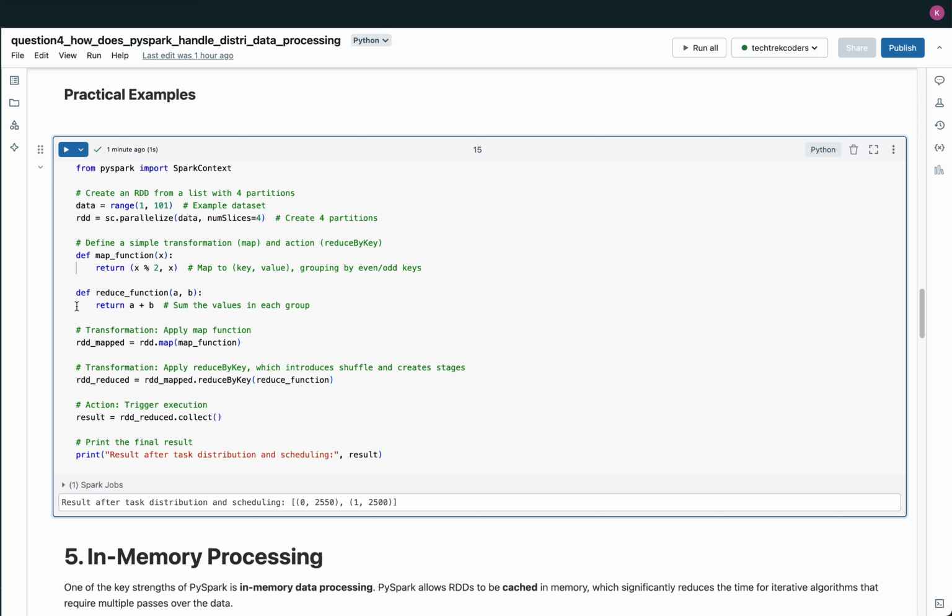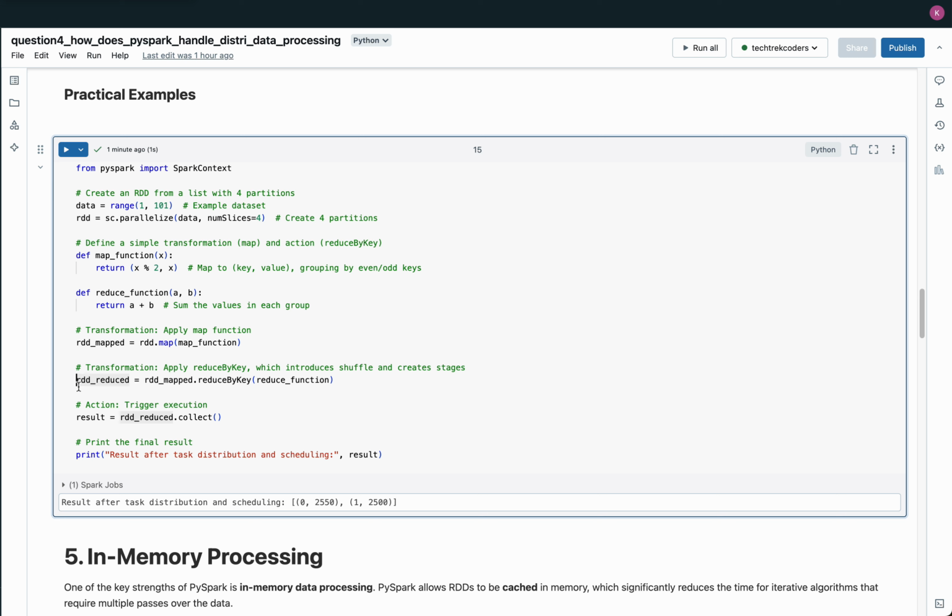The next transformation is reduceByKey, which introduces a shuffle operation and creates stages within the job execution. The shuffle process involves redistributing data across the partitions based on the keys, even or odd. Each partition will group the numbers by their key and then apply the reduceByKey function to sum the values for each key. For example, all the even numbers are grouped under the key 0 and the odd numbers under the key 1. The reduce underscore function sums the values in each group.